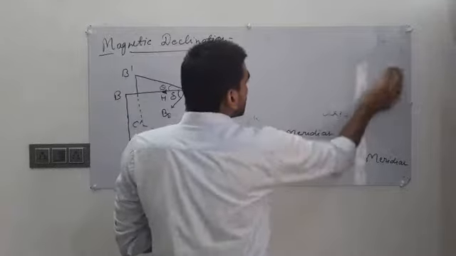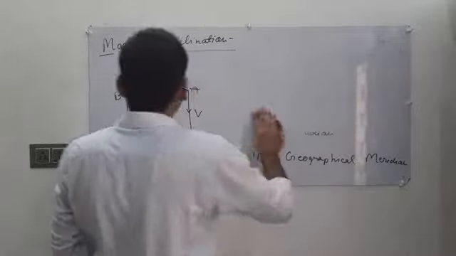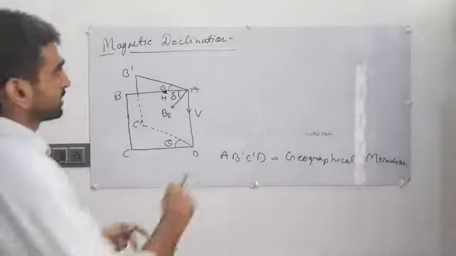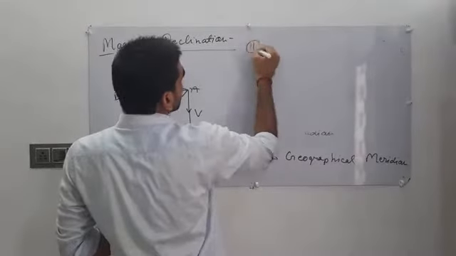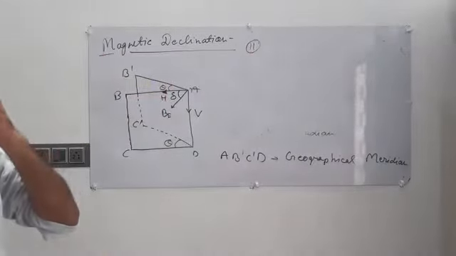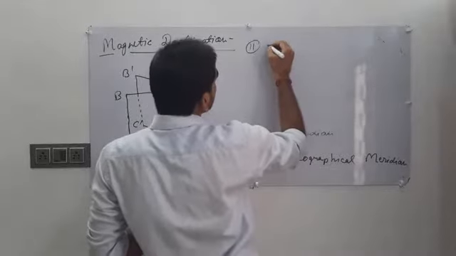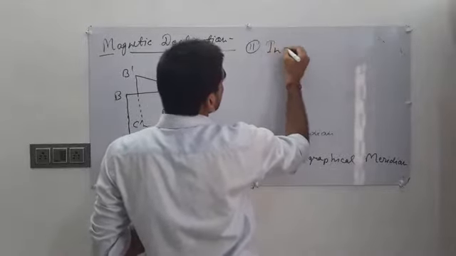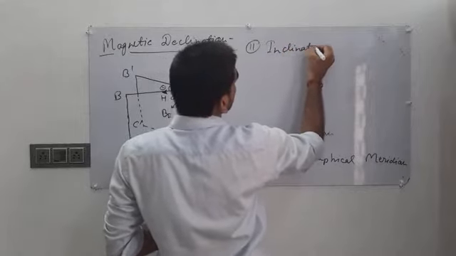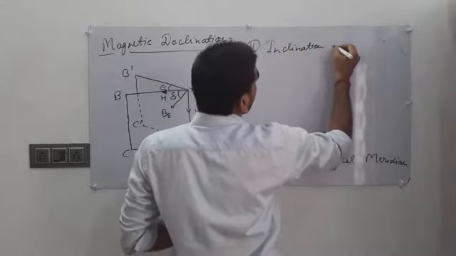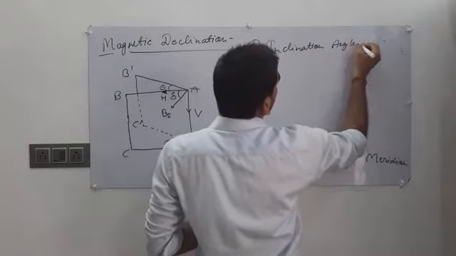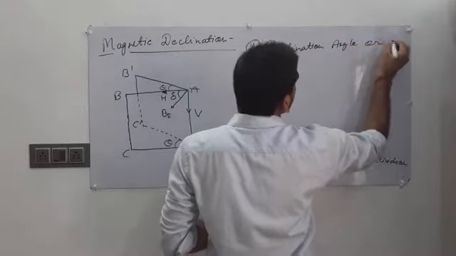The second magnetic element related to Earth's magnetism is the inclination angle, or dip angle.